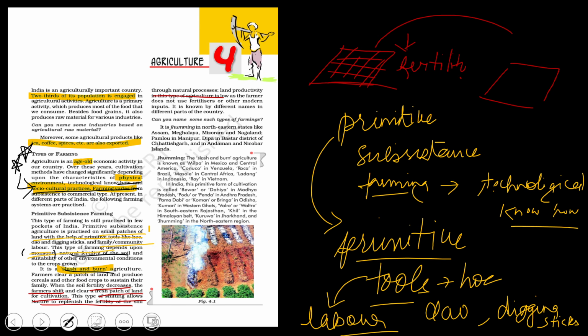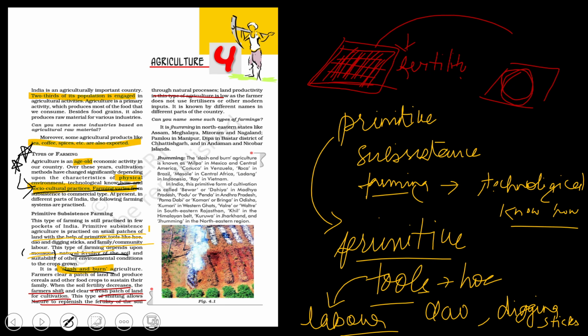So when this land loses its fertility, the farmer would not stay there. They would go to other land and start doing their farming there. And the land which did not have fertility, next time when they go around there, the fertility has increased only because of natural processes.